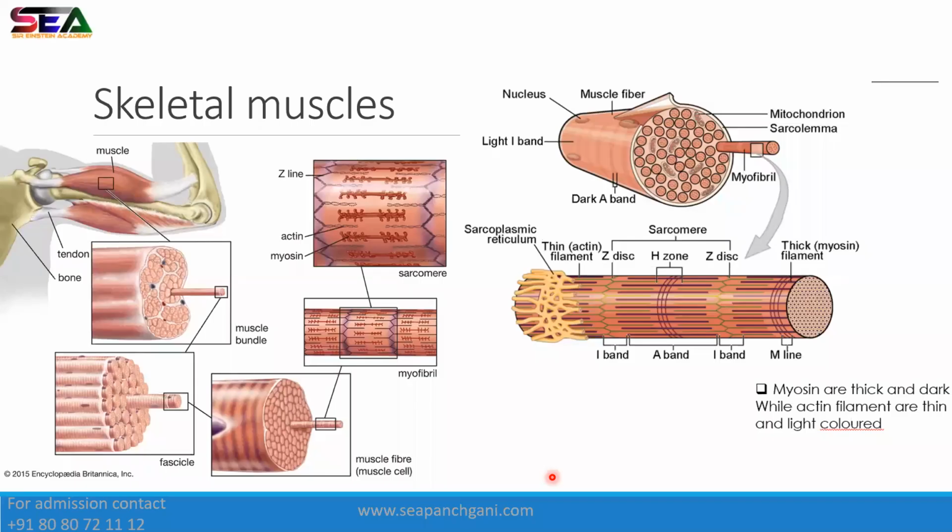Okay, now pay attention, everyone. We'll just quickly see this part, the sarcomere that I've been telling you about for so long. See, this is your skeletal muscle. It is attached to your bone with the help of tendon. If we zoom here, we can see the muscle fibers. In this muscle fiber, you can see the myofibril. And this myofibril consists of many sarcomeres.